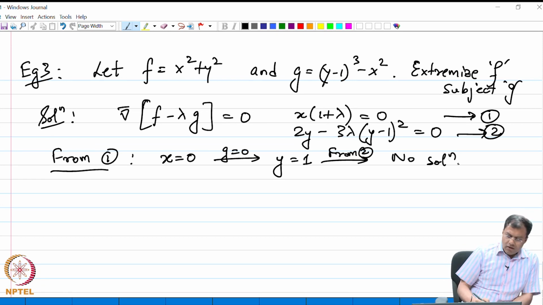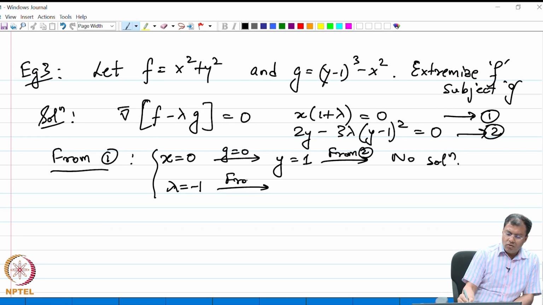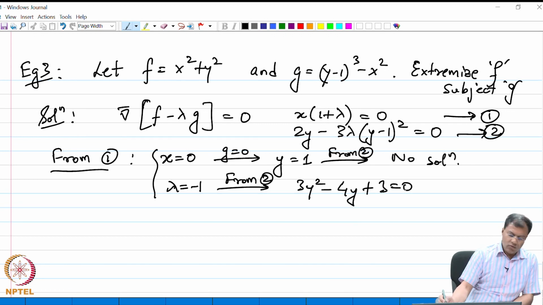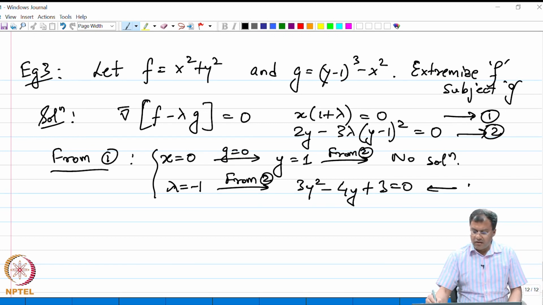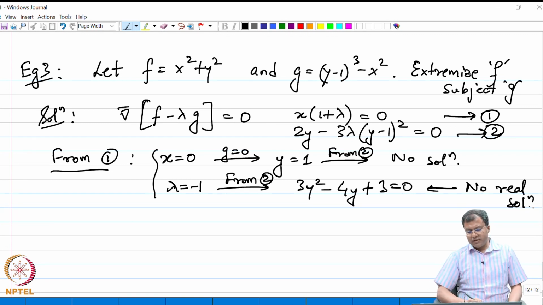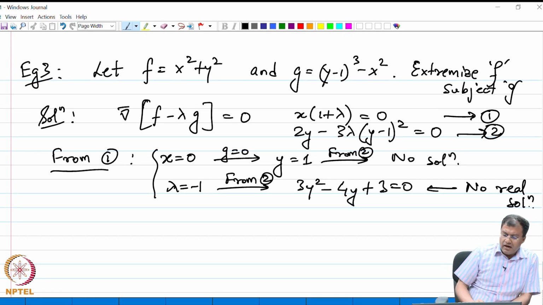And further now, which means that we should perhaps explore the other condition, lambda equal to minus 1. So, if I take lambda equal to minus 1, right, then from condition 2, I get the following equation: 3y square minus 4y plus 3 is equal to 0. It turns out that there is no real solution to this problem, right. So, we are stuck. It seems that there is no extrema, and the Lagrange method completely breaks down.